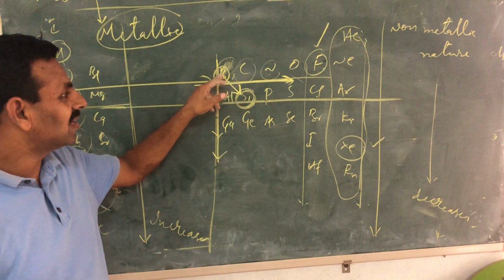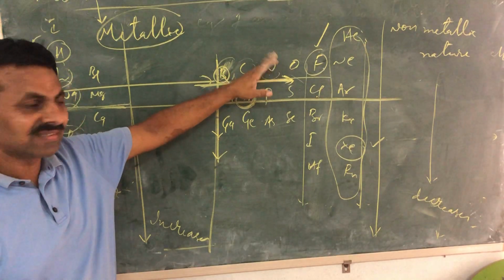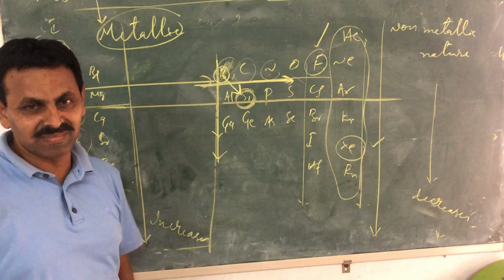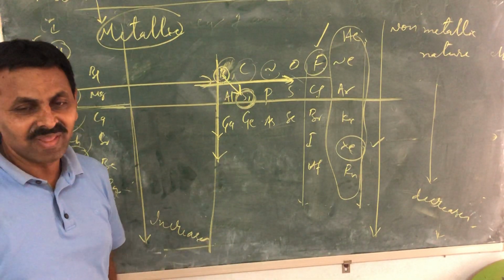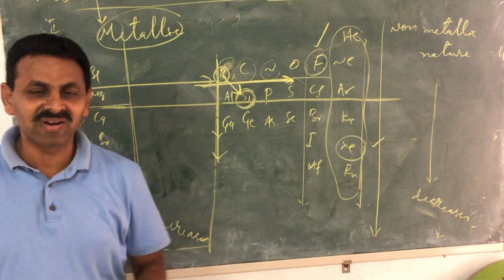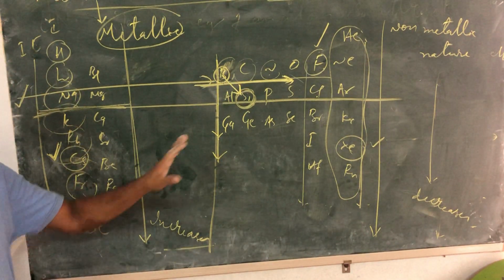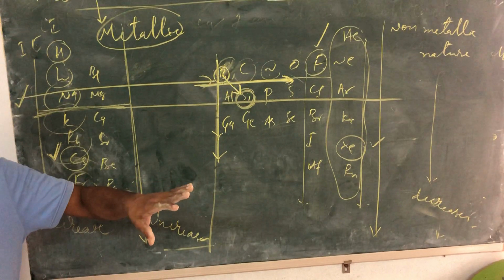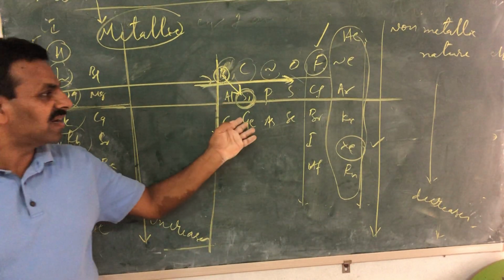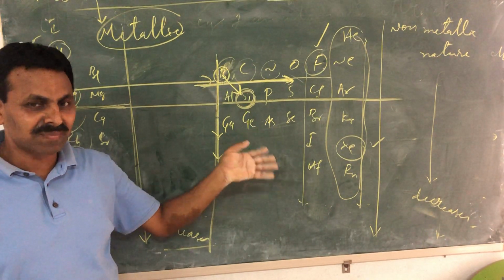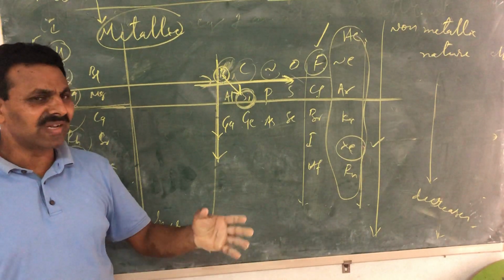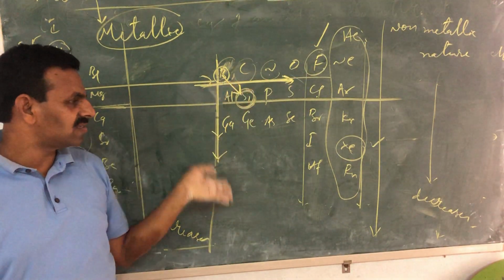Actually here what happens? Left to right size decreases, down the group size increases, diagonally size remains more or less the same. So interestingly, boron and silicon will have some similarities in their properties. Chemistry is interesting if you understand. Such kinds of questions, explain the diagonal relationship, are asked even in intermediate. It's very easy.